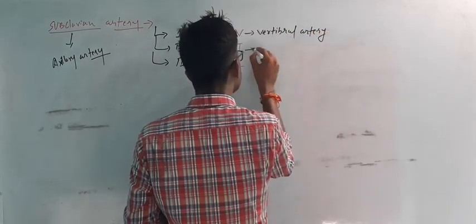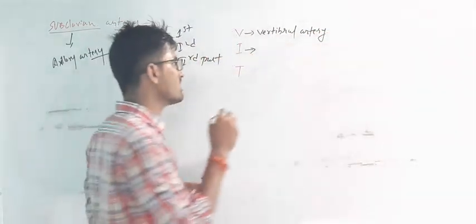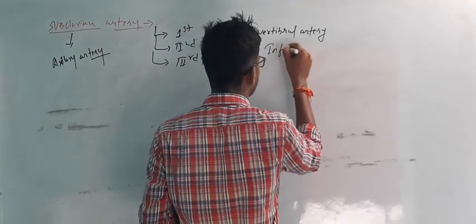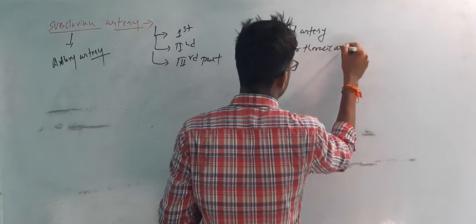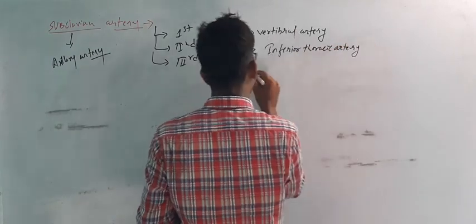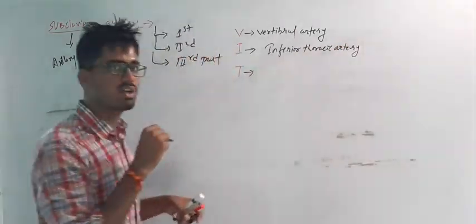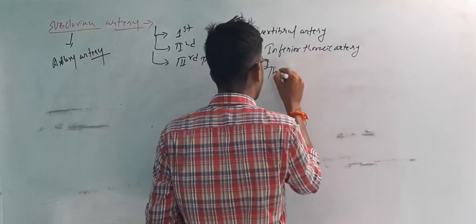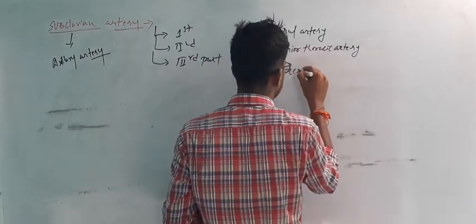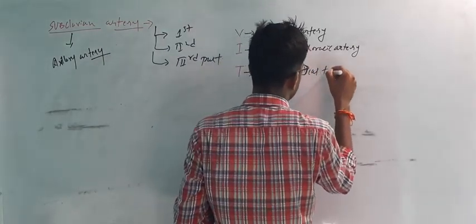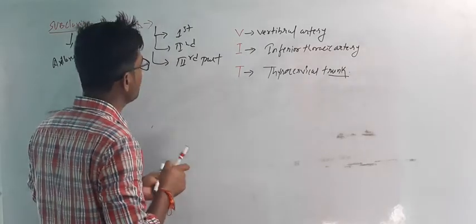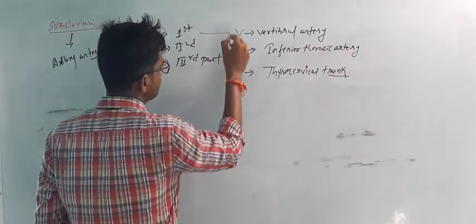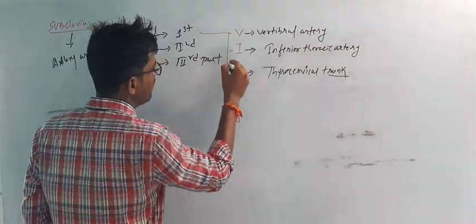I means internal thoracic artery, and T means thyrocervical trunk. Now these are the branches from the first part.